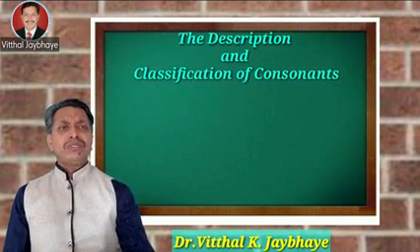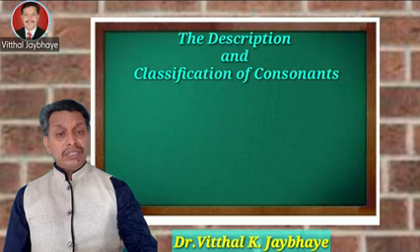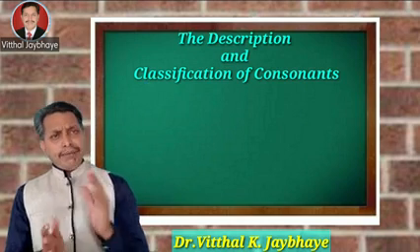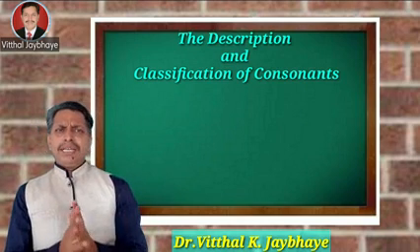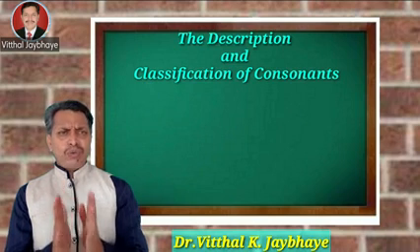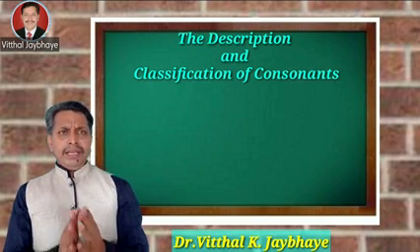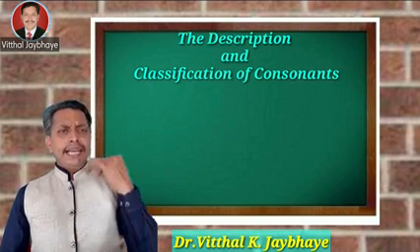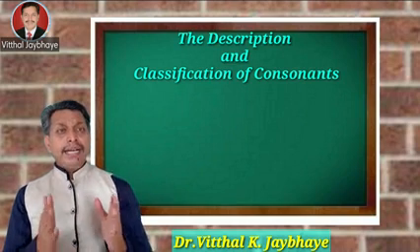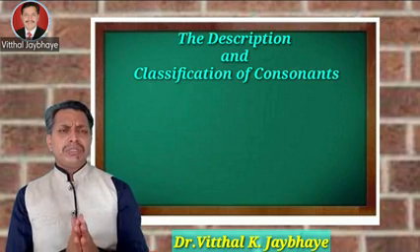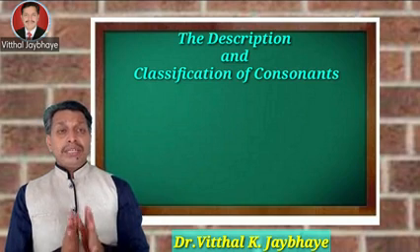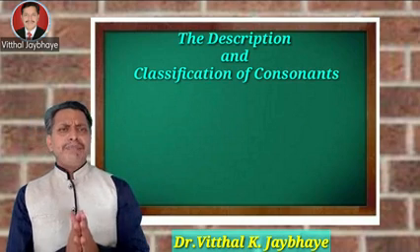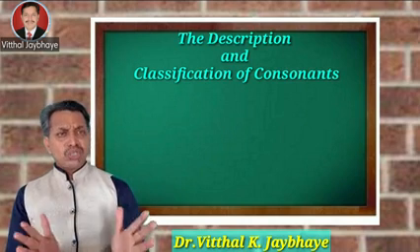Friends, in today's video, we are going to discuss the description and classification of English consonants. In my last video, I told you there are 24 consonants among 44 sounds. All these consonants are pronounced with an obstruction in the airstream mechanism. But it is our prime duty to distinguish all these consonants. So there are 6 parameters applied for the description and classification of these consonants.